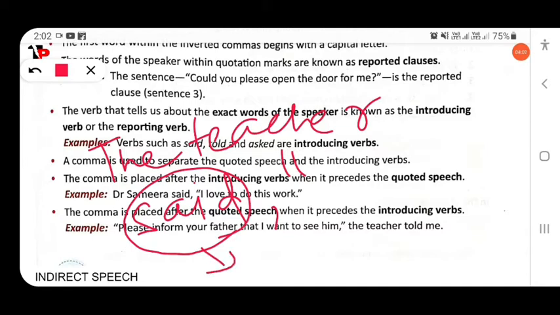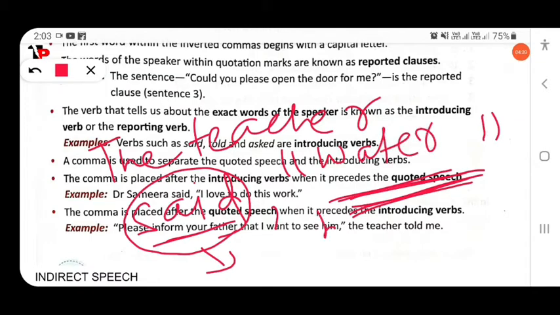The introducing verb may be in present tense or past tense. The comma is placed after the introducing verb. Here the introducing verb is "said" when it precedes the quoted speech. The words that are within the inverted commas are known as quoted speech. Like: the teacher said, "Water boils at 100 degrees Celsius." This is quoted speech because these words are quoted within the inverted commas.